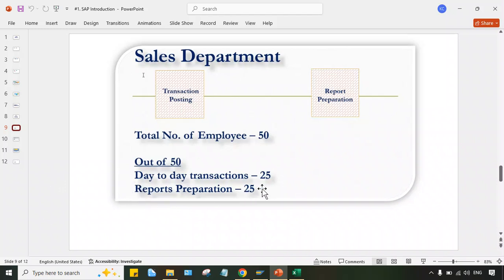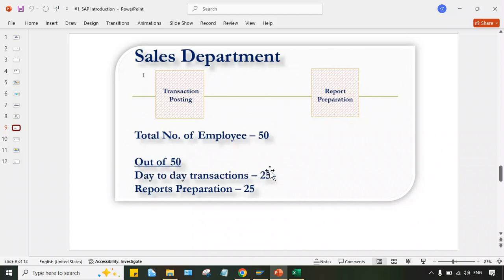Immediately, whatever 25 resources or people were involved in report preparation are not at all needed. It means the entire sales department can be managed by the other 25 people. Why? I'll tell you. After implementation of SAP, what will happen? These 25 people are needed.